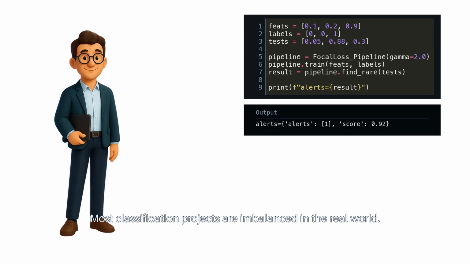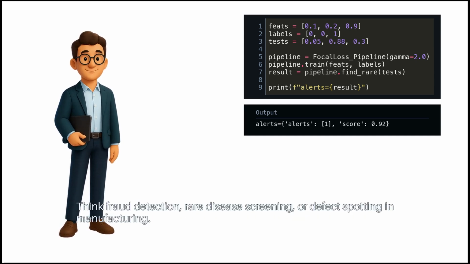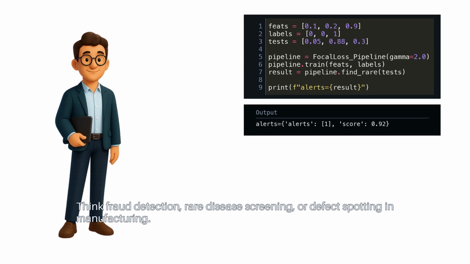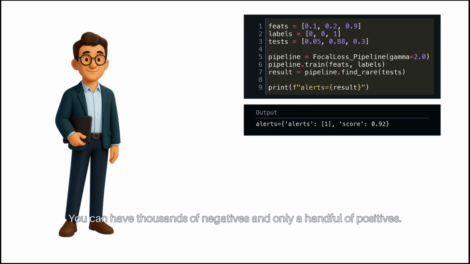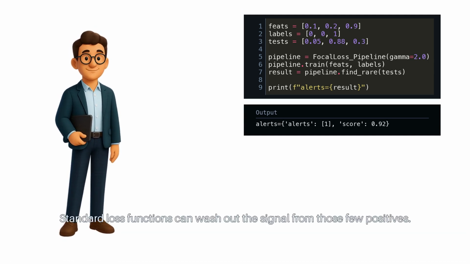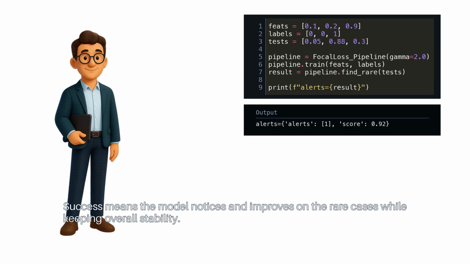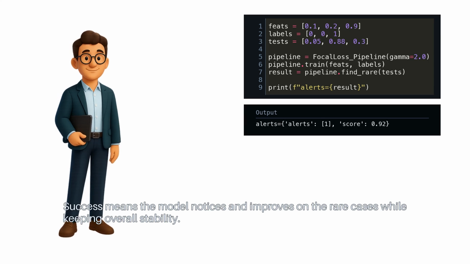Most classification projects are imbalanced in the real world. Think fraud detection, rare disease screening, or defect spotting in manufacturing. You can have thousands of negatives and only a handful of positives. Standard loss functions can wash out the signal from those few positives. Success means the model notices and improves on the rare cases while keeping overall stability.